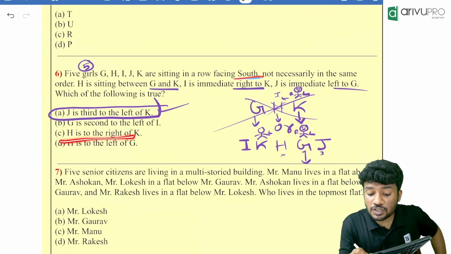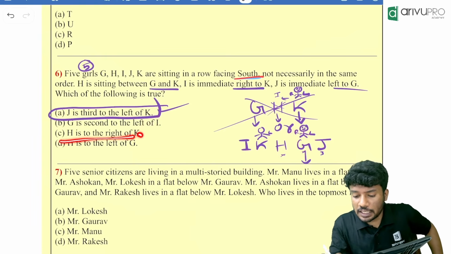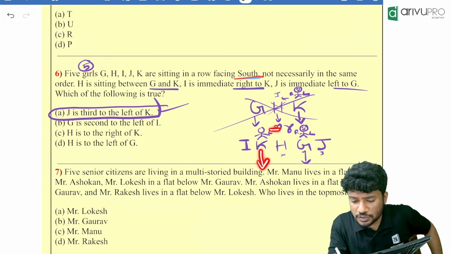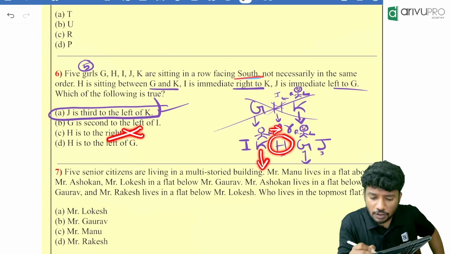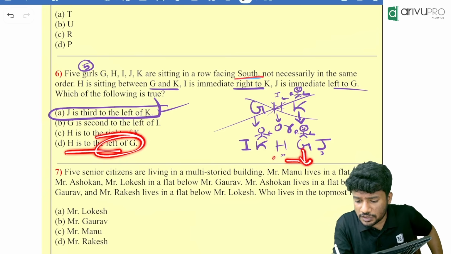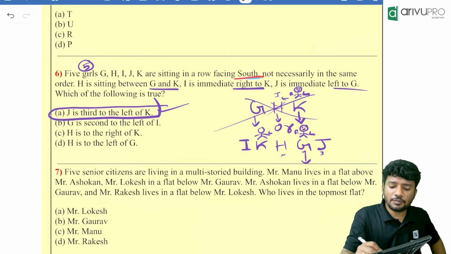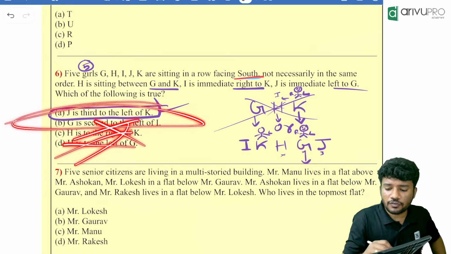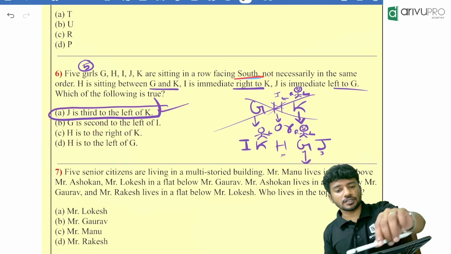Then H is third to the right. H is to the right of K or no? H is to the left of K. That is wrong. Then H is to the left of G or no? H is to the right of G. That means all the other options are wrong. Only the first option is correct, so option A is your answer.